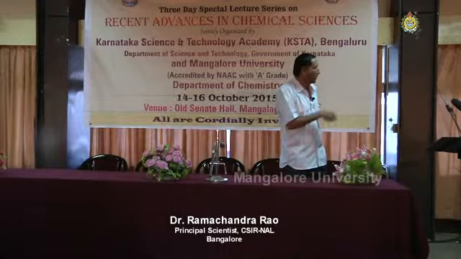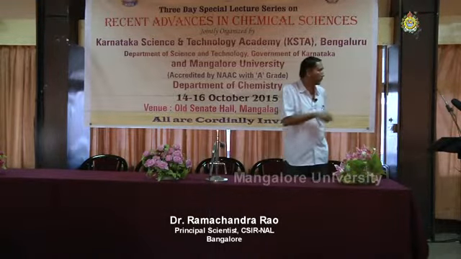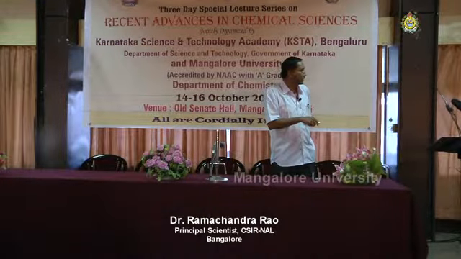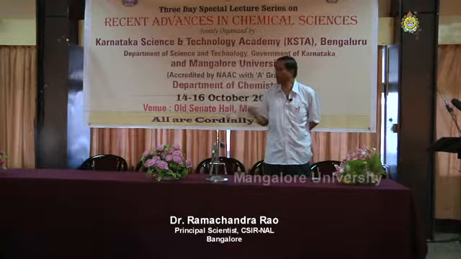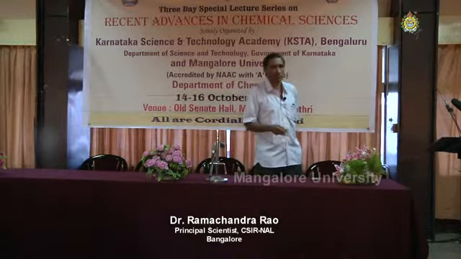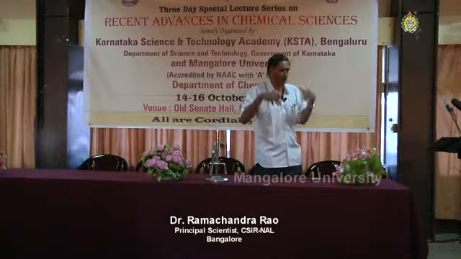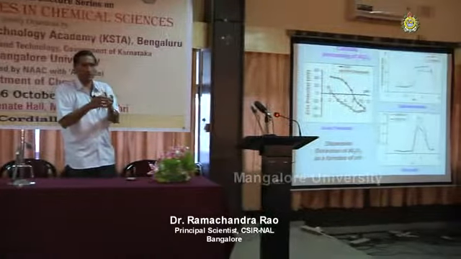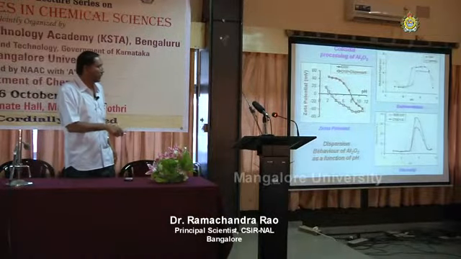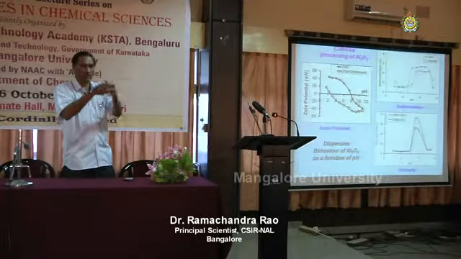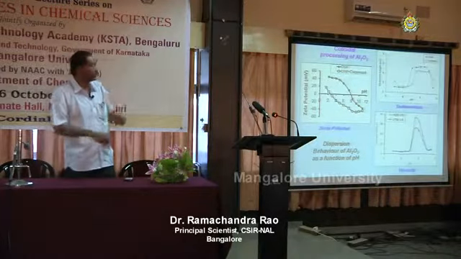Next, here I combine three graphs I already explained: zeta potential, viscosity, sedimentation. Around pH 7.5 to 8, the zeta potential is near zero, that is, the surface charge is minimum, the van der Waals force of attraction is more, so we expect agglomeration takes place. Agglomeration takes place, viscosity will be higher, that's shown here. Then sedimentation takes place because of the bigger mass, it settles faster, and the sedimentation height will be more, that is shown here.